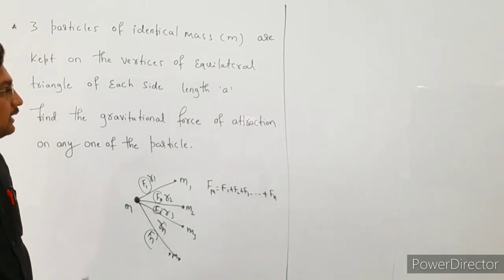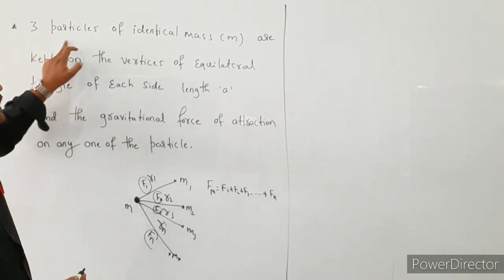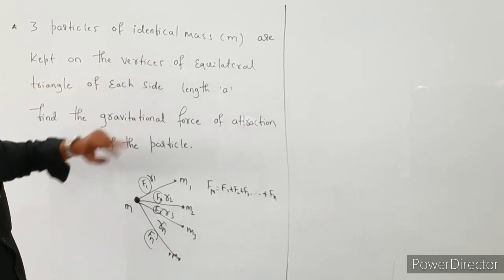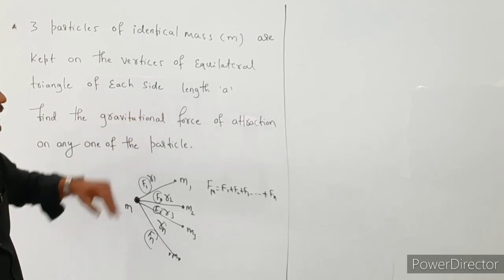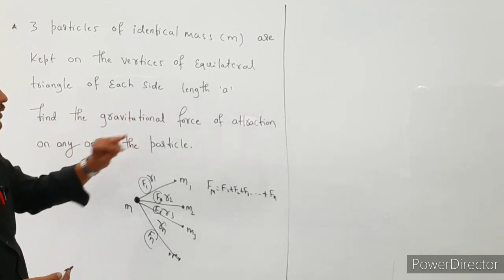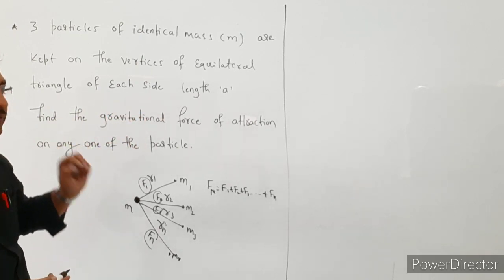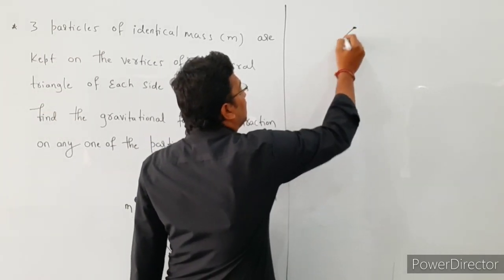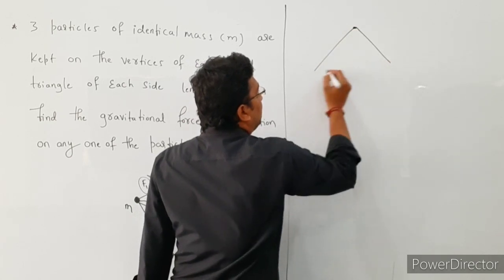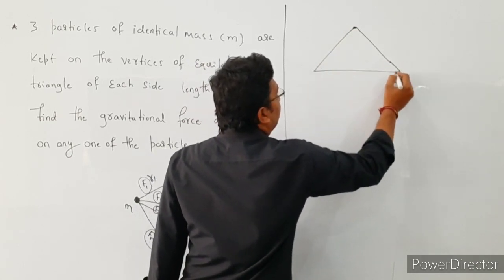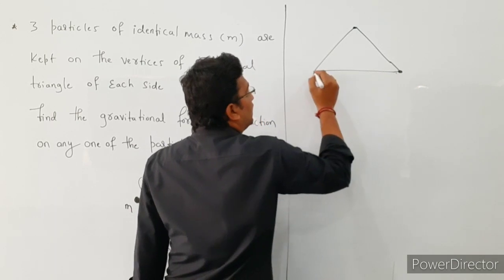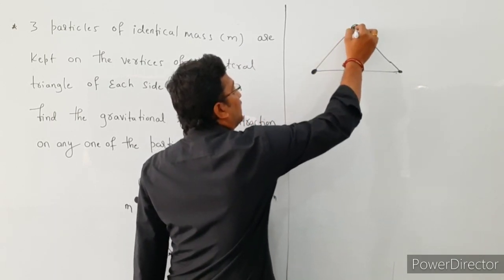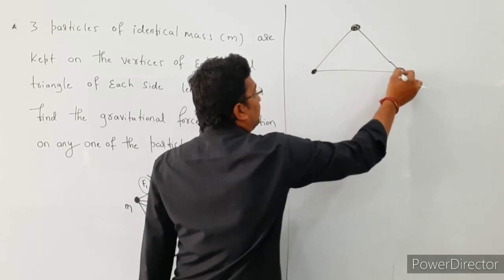See here, in this problem, three particles of identical mass m are kept on the vertices of an equilateral triangle of each side length a. Find the gravitational force of attraction on any one of the particles. Consider this an equilateral triangle. We have placed three particles on the vertices of the triangle. This is the first particle, the second particle, and the third particle.